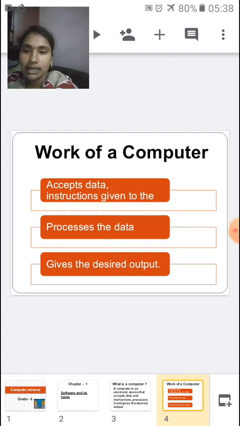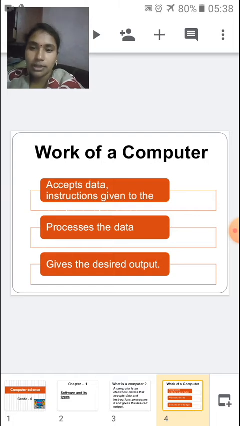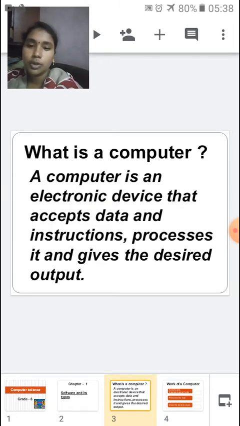So this is the work of a computer. Let me repeat the definition: a computer is an electronic device that accepts data and instructions, processes it and gives the desired output.